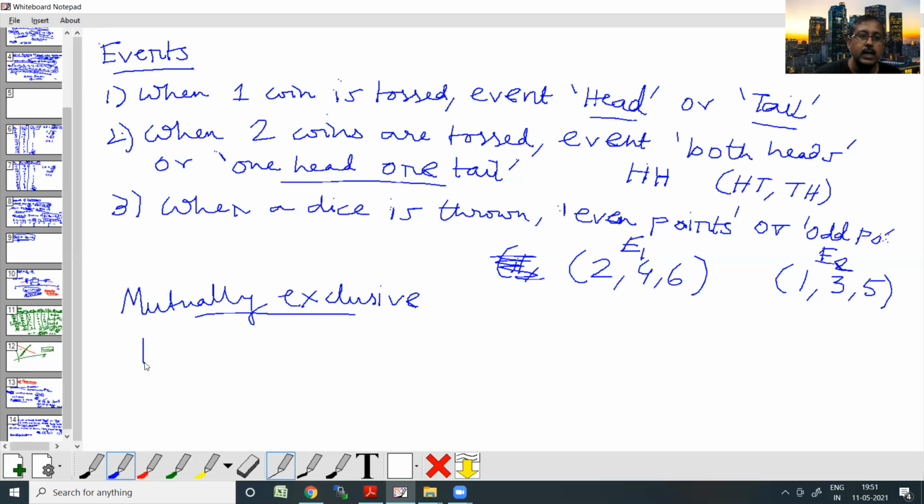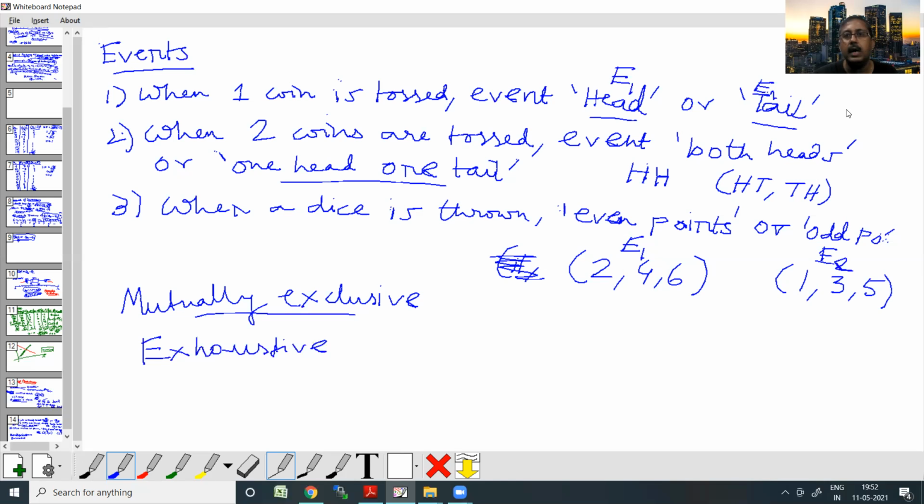In the same way, there is another very important term which is called exhaustive. That means if I combine these two events, can they cover all possible outcomes? For example, when I have head as E1 and tail as E2, if I combine them together, that's the full set of outcomes.